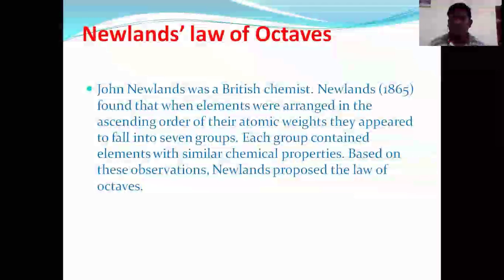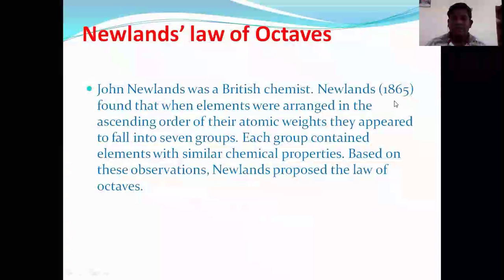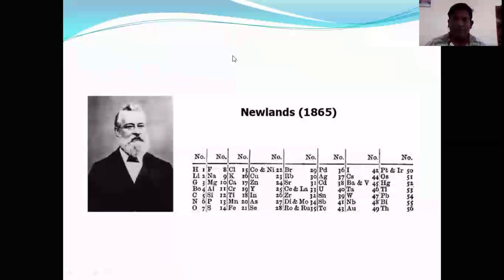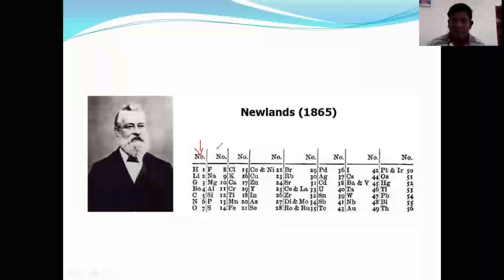Now, to overcome Döbereiner's drawbacks, there is a second periodic table, explained by Newlands in the year 1865. In the year 1865, the Newlands octave rule was identified. What is meant by Newlands' octave? According to the Newlands octave, this is Newlands' periodic table.